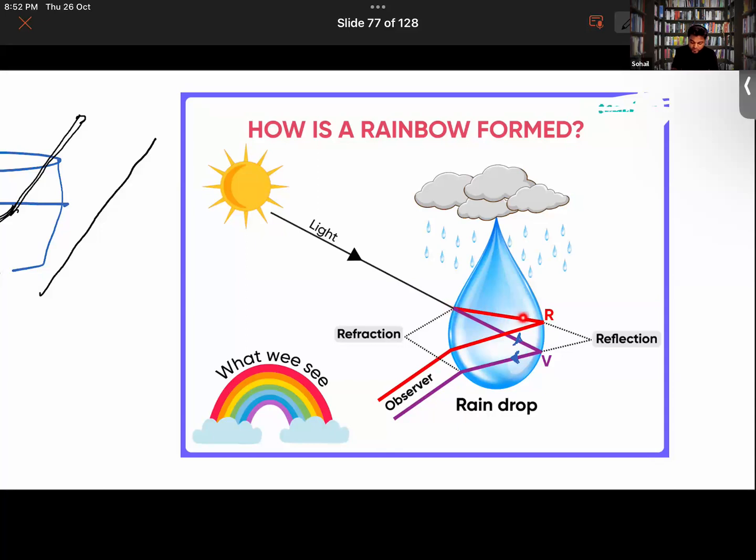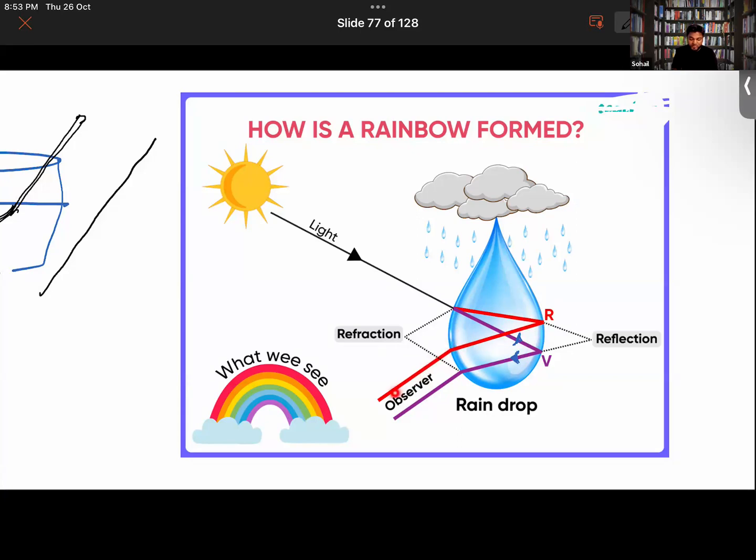Suppose, like this, see this light ray. It has bent in a different manner as compared to the violet here. Both have bent in different manners, right? After that, they will be reflecting from the inner surface of the raindrop.